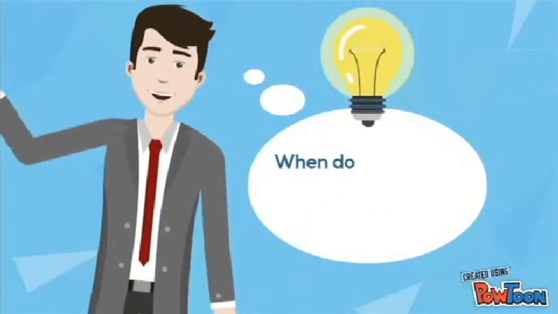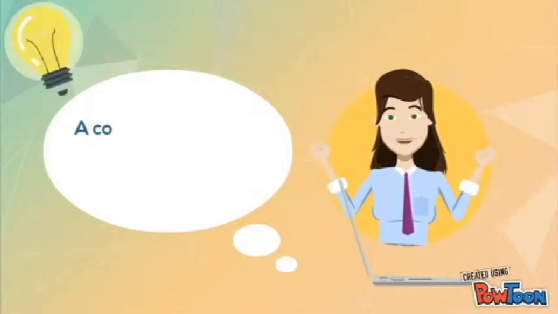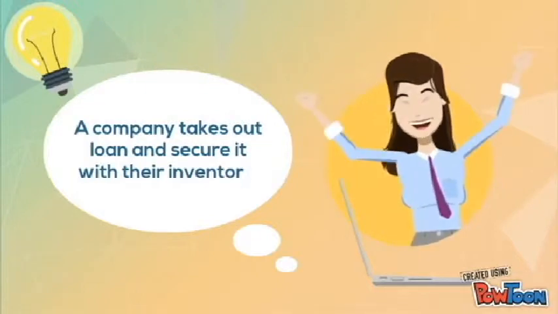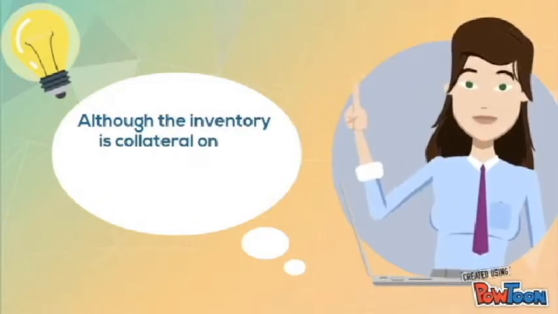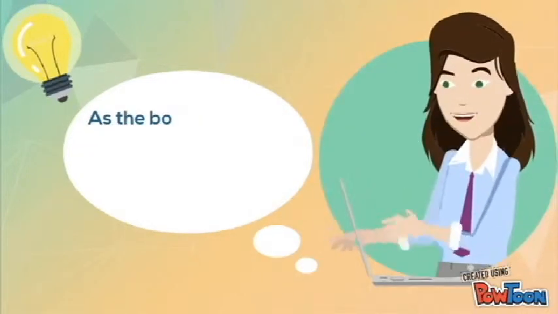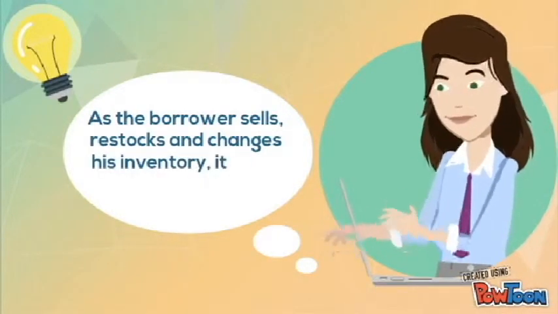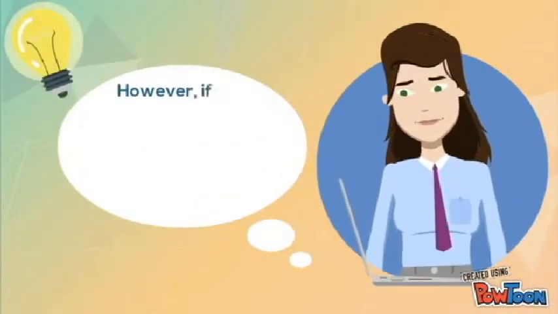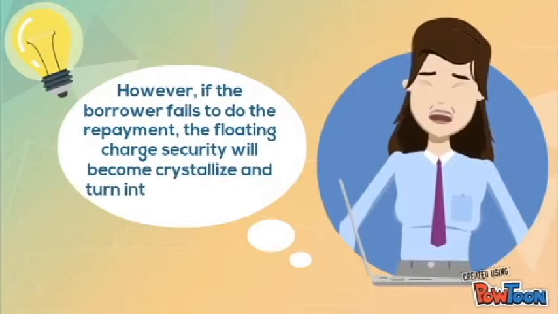When does a floating charge become crystallized? A floating charge is created when a company takes out a loan and secures it with their inventory. Although the inventory is collateral on the loan, the borrower can still sell and deal with it as usual. As the borrower sells, restocks, and changes its inventory, it shifts or floats in value. However, if the borrower fails to make the repayment, the floating charge security will become crystallized and turn into a fixed charge security.